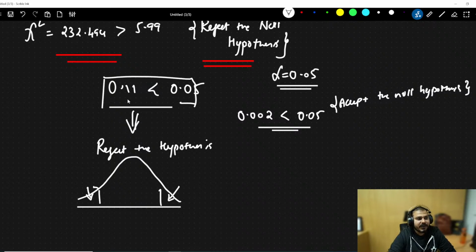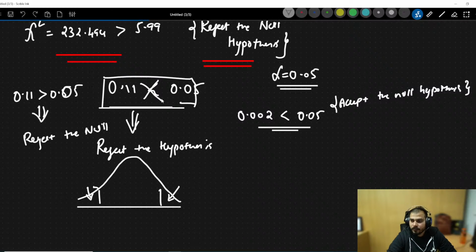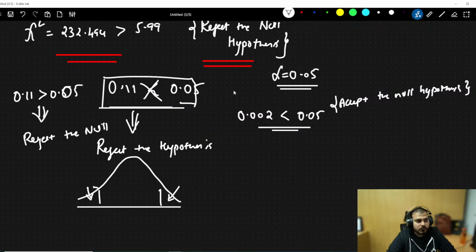This is obviously not less than. 0.11 is greater than 0.05, so we reject the null hypothesis. It is not less than. Alpha can vary. You can have 0.01, you can have 0.10. It depends on the domain.